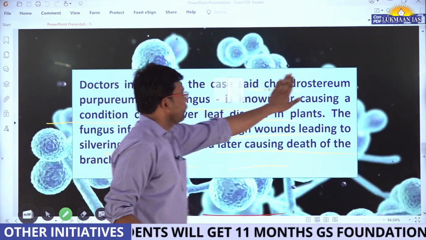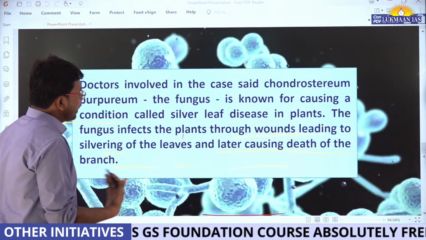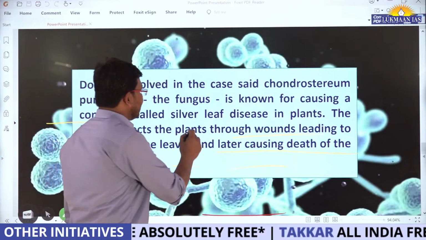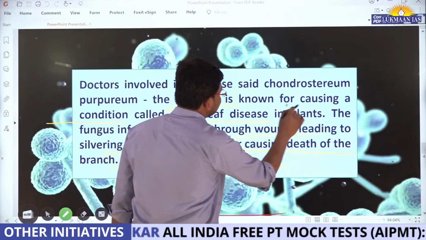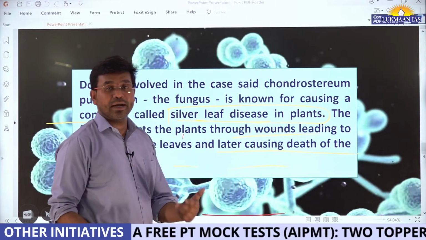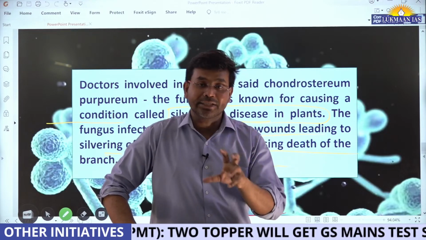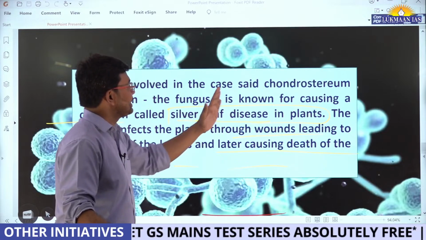So doctors involved in the case said that Chondrostereum purpureum, the fungus, is known for causing a condition called silver leaf disease. What is the name of the disease? It is known as silver leaf disease in plants. This particular fungus affects some species of plants and leads to a kind of disease in the plants known as silver leaf disease.